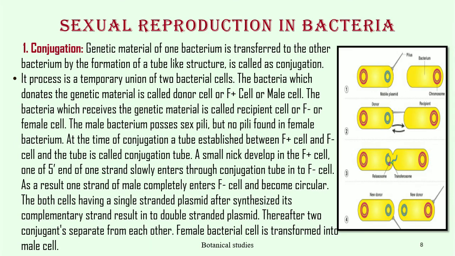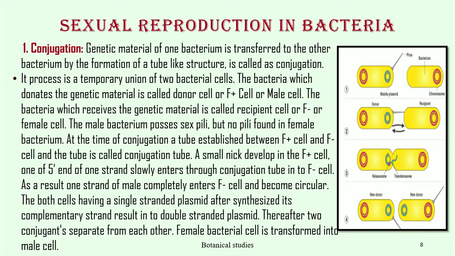Let us discuss sexual reproduction in bacteria. First, conjugation. Genetic material of one bacterium is transferred to another bacterium by the formation of a tube-like structure, which is called conjugation. It is the process of temporary union of two bacterial cells.